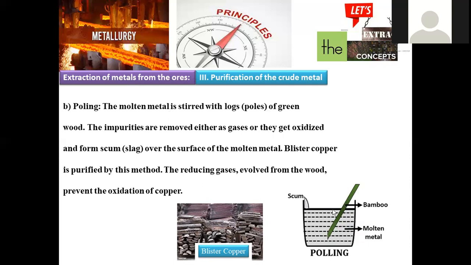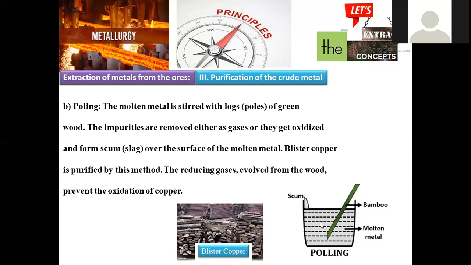Now, molten metal will be placed into this, and here wet logs will be taken. So these are not completely dry, just taken from the plants, just taken from the trees. So here it is represented in a green color because it is not completely dried. So the fresh logs which are denoted as poles can be taken, right? Of green wood.